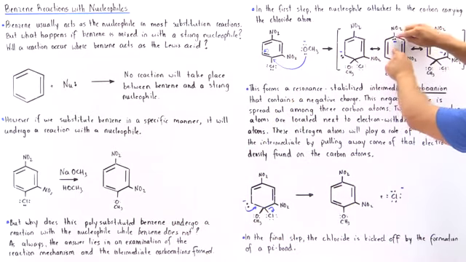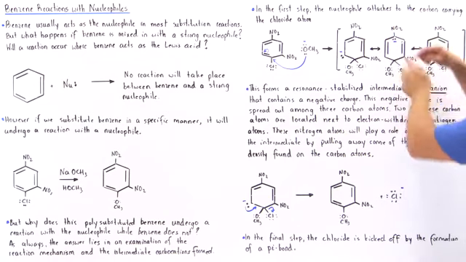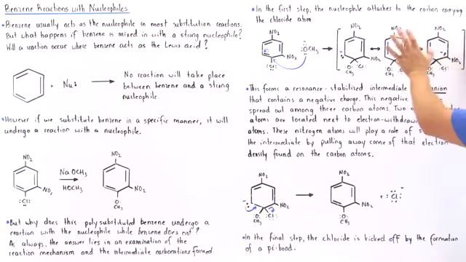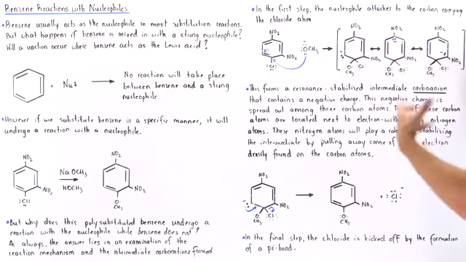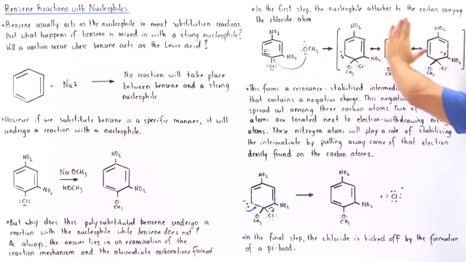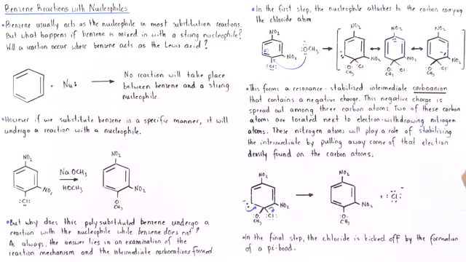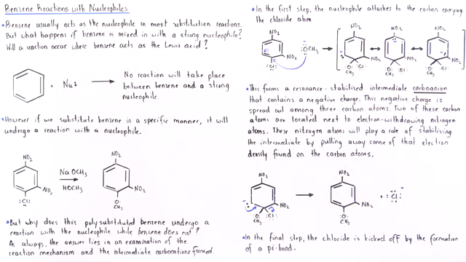And so we have a buildup of electron density here, but this nitrogen will pull some of that electron density away from here and from here, and that will stabilize this molecule by decreasing the electron density found within this ring.